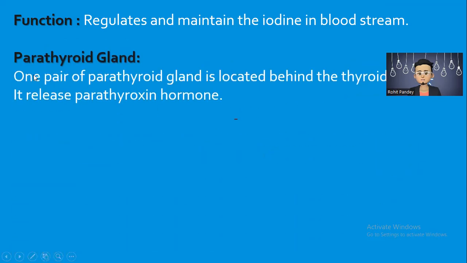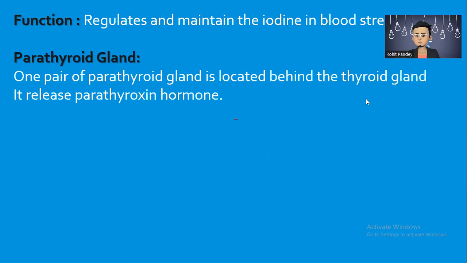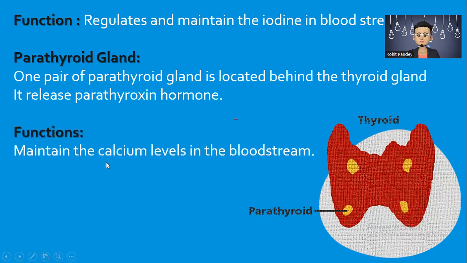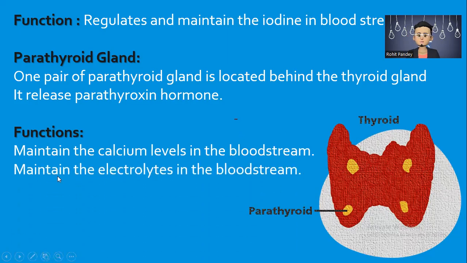Parathyroid. One pair of parathyroid glands is located behind the thyroid gland, and it releases parathyroid hormones. Here you can see it is the thyroid and it is behind it. So these are the parathyroid. Functions: maintain the calcium level in the bloodstream, and maintain the electrolytes in the bloodstream.